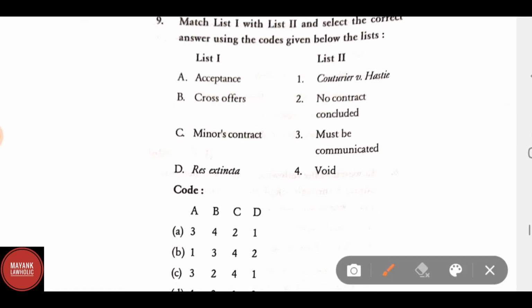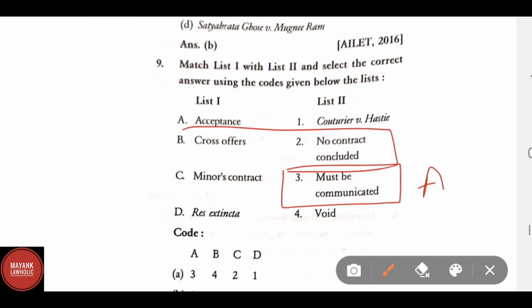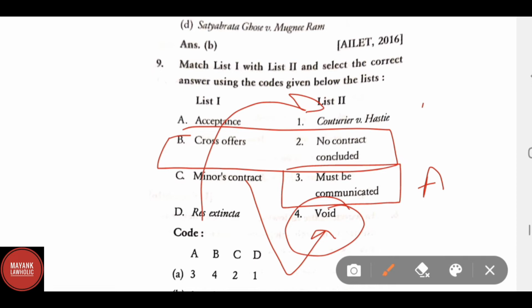Match. List 1: A acceptance, B cross offer, C minus contract, and D res extincta. Here the correct match is A acceptance: acceptance must be communicated. B cross offer: no contract concluded. C minus contract is void ab initio. D res extincta, Couturier versus Hastie.